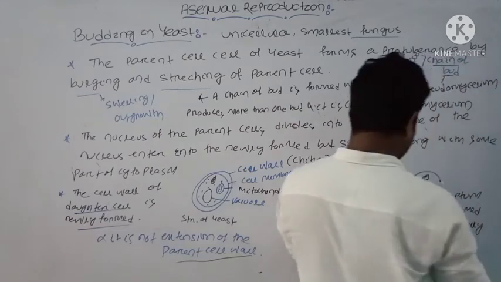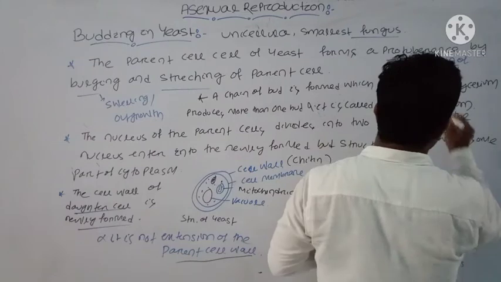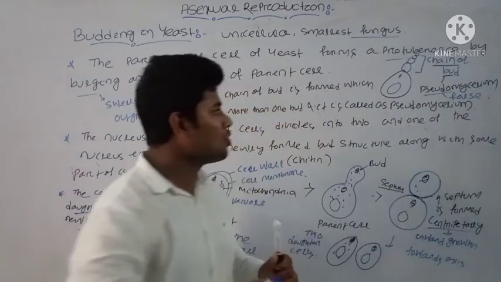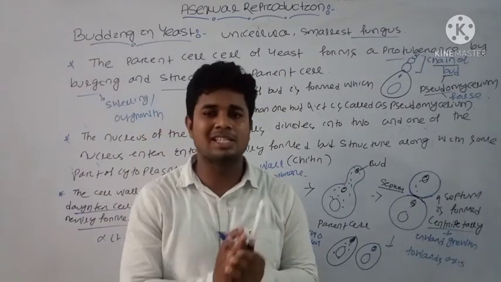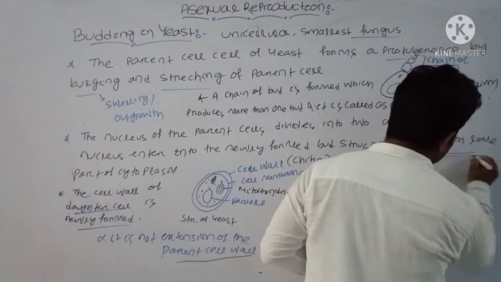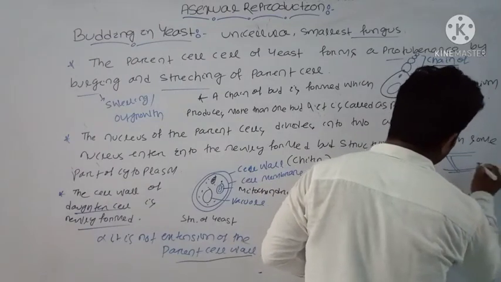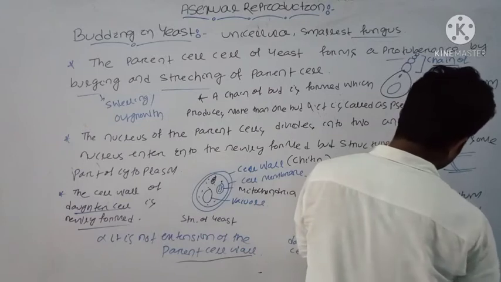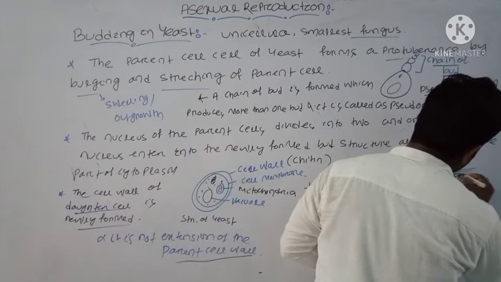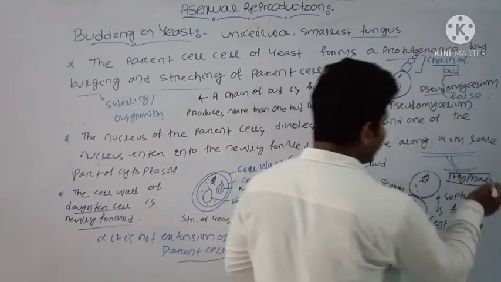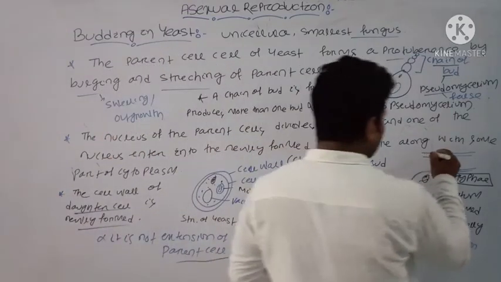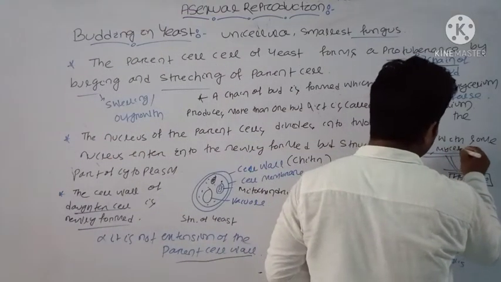Pseudo, what does pseudo mean? Pseudo means false. As you know, the fungus vegetative part, the body, is made up of, suppose this structure belongs to the fungus cell. This is known as your hyphae, and the fungus vegetative part, the hyphae, contains mycelium structure.